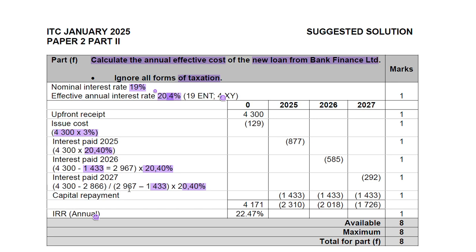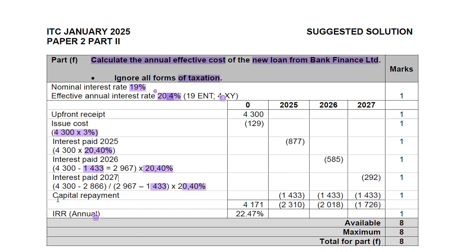We bring down 2967 and subtract the second year annual repayment of capital, which is similar to this amount of 1433, basically 4333 divided by 3, which is 3 years, and then we multiply by the effective interest rate again. As you see here, the interest expense is further reducing, and the reason is merely the repayment that is taking place.